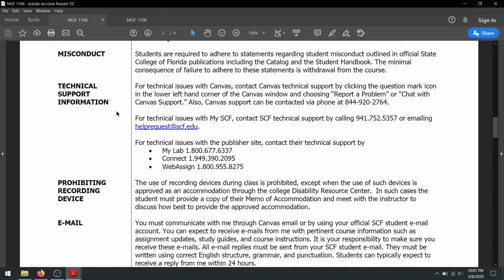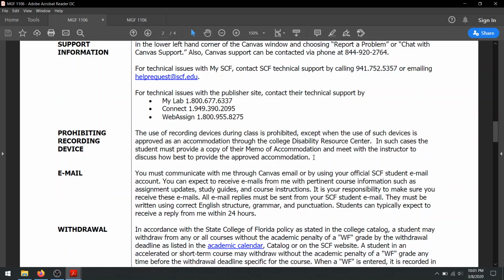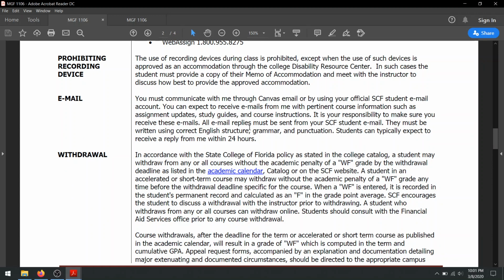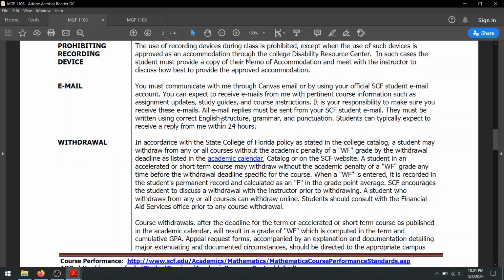Here's some numbers for technical support. Basically, My Math Lab's a good one. Or if it's something more specific with SCF like Canvas, there's a number to reach our IT people. Recording devices, well, I'm not going to be lecturing, so it'll just be all online anyway.